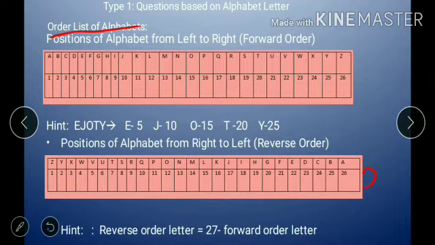Simply, reverse order position is 27 minus forward order position, and if you know the forward position, then we can easily find out the reverse position. Just take the example of B. In forward order the position of B is 2, so in reverse order the position of B is 27 minus 2, that is 25.